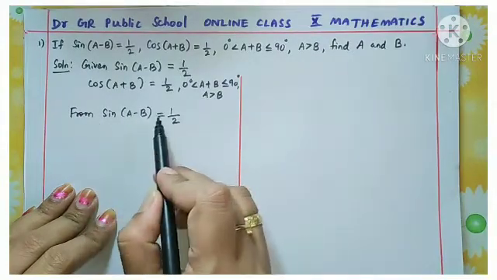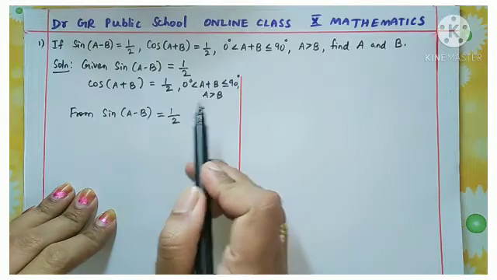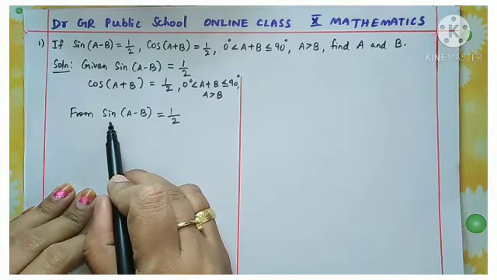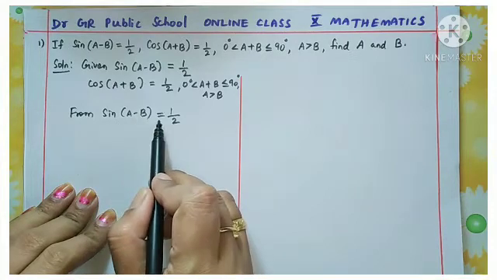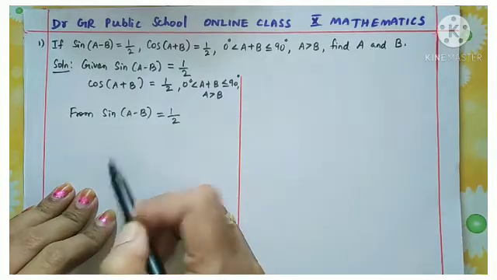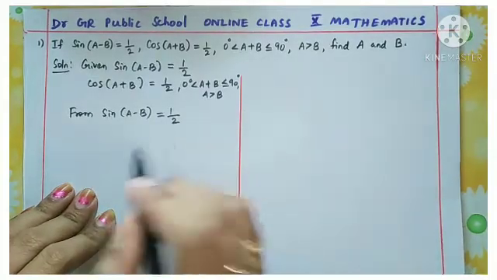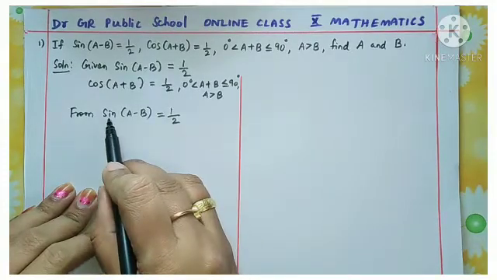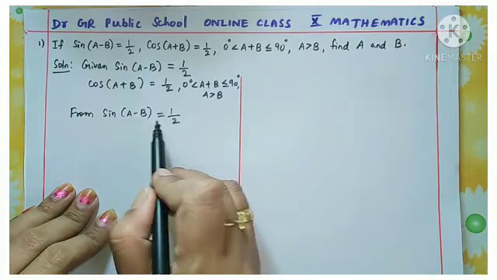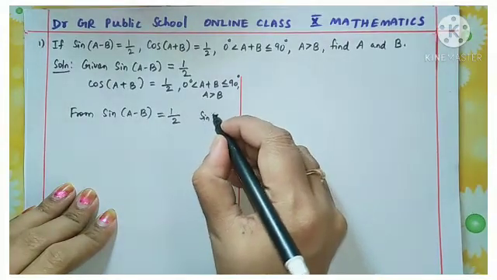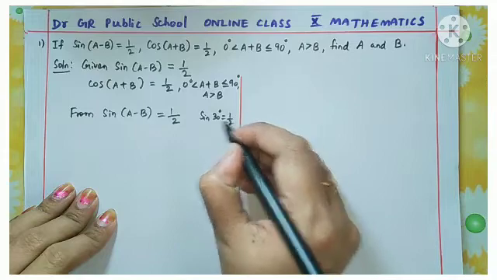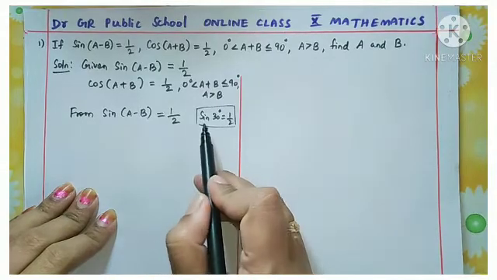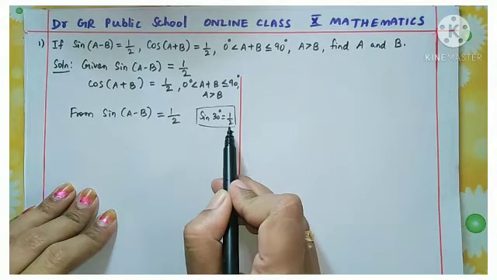So this you want to relate with the values of angles we studied, and for which angle of sine the value is coming 1 by 2. So you want to recall the values of those specific angles, and you will understand that sine of 30 degrees is equal to 1 by 2. Okay, sine 30 degree is 1 by 2. So this we studied earlier. Understood? So the sine value of 30 degree is 1 by 2.